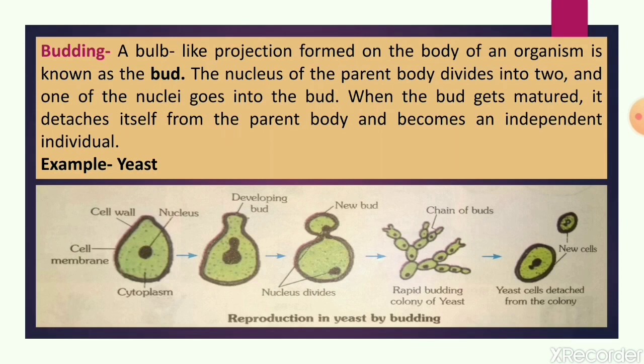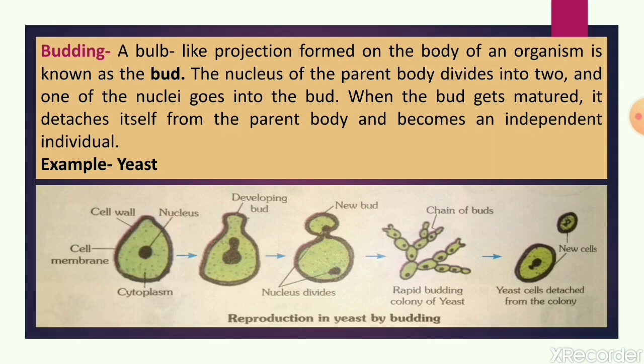As you can see in the diagram also, one developing outgrowth is there, which is called a developing bud. In this developing bud, one nucleus is there, and that nucleus is also dividing into two parts.